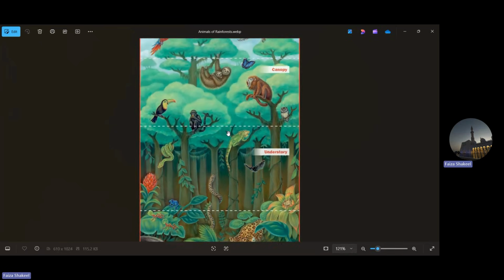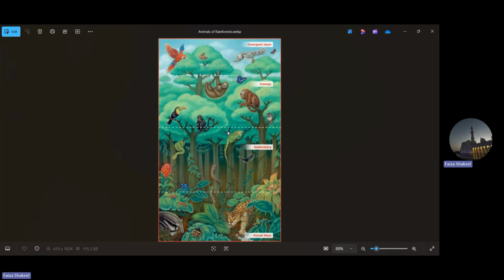Now moving to the animals that are found in these forests. Okay, so here you can see the picture is divided into four layers again based on the layers of the rainforest. So in the emergent layer, you will see a lot of birds, you will see a lot of insects that can fly, and you can also see different kinds of birds that fly here. That is on the topmost emergent layer because it is at the top.